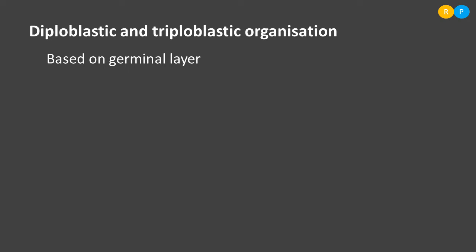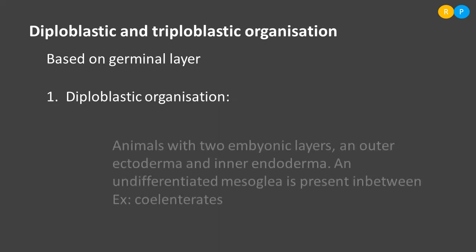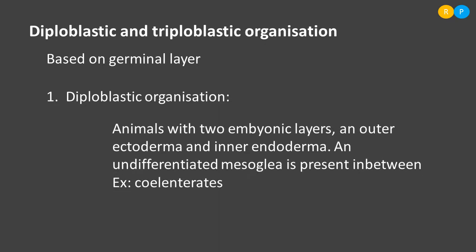So let us understand one by one. What do you mean by diploblastic organization? Di means two. So diploblastic organization can be seen in the embryos of some animals. In this kind of organization, the embryo consists of two embryonic layers, that means two germinal layers will be present. One of the germinal layers is the outer ectoderm.